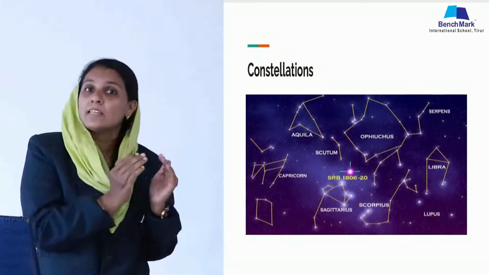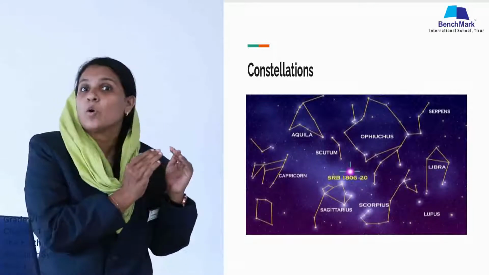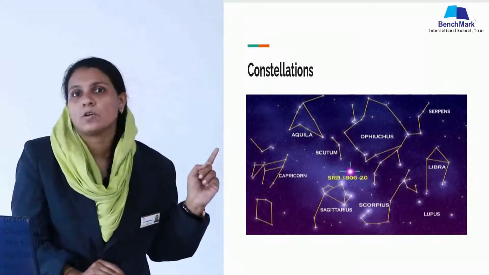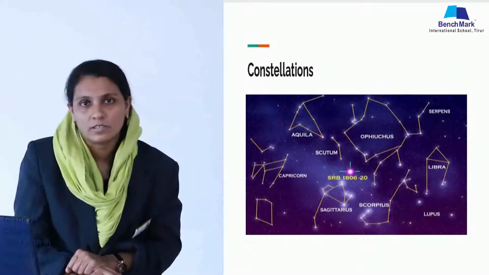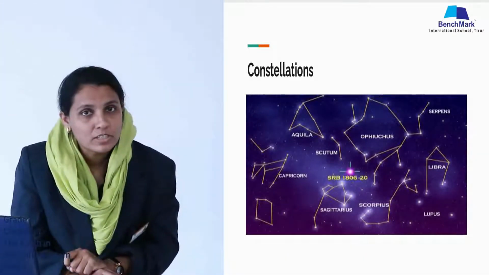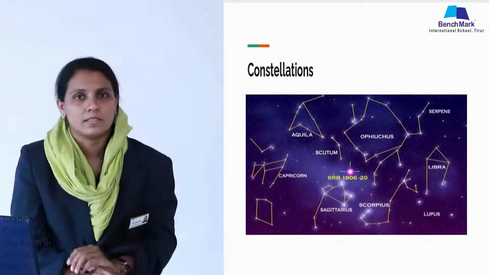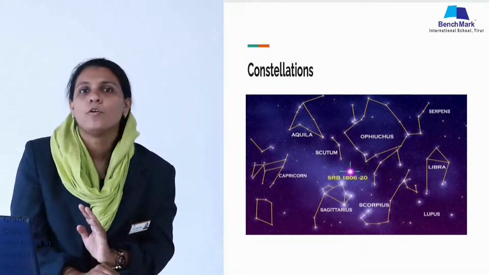Like that, the stars are also having their own gang, their own group. So these groups are known as constellations. What are known as constellations? Constellation, simply we can say, a group of stars. Constellation means group of stars.